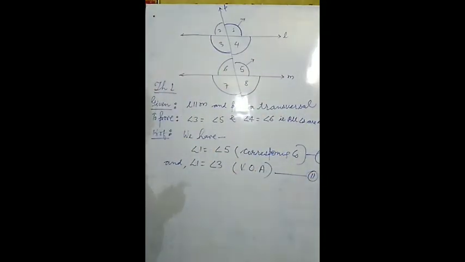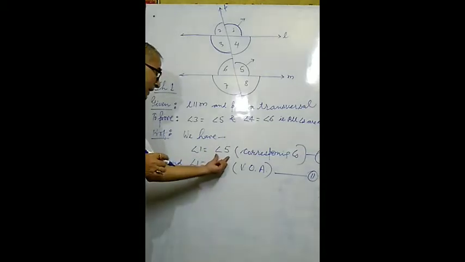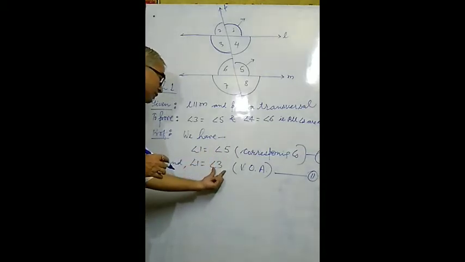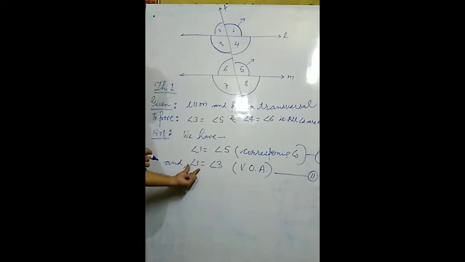Now equation number 1 and equation number 2 will be compared. Angle 1 equals angle 5, and angle 1 equals angle 3. Things which are equal to the same thing are also equal. Both angle 5 and angle 3 are equal to the same angle. They have no direct relation, but indirectly both are equal.